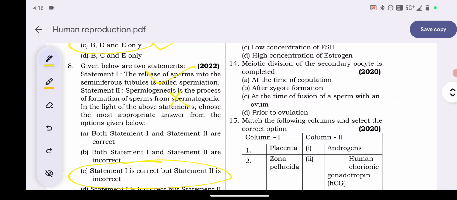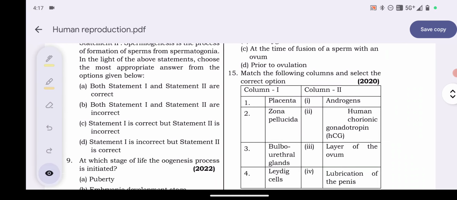Explanation की तरफ आते हैं. Statement 2 is incorrect because the transformation of spermatid into spermatozoa is called spermiogenesis. The transfer of spermatids into spermatozoa are called spermiogenesis. So here that's why statement 2 is the wrong one.